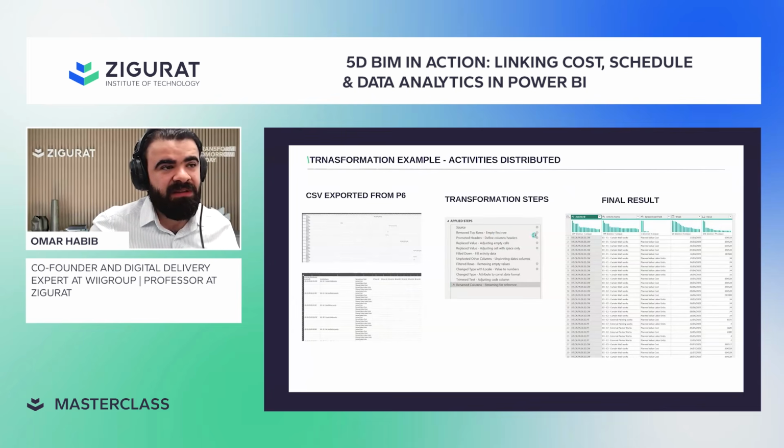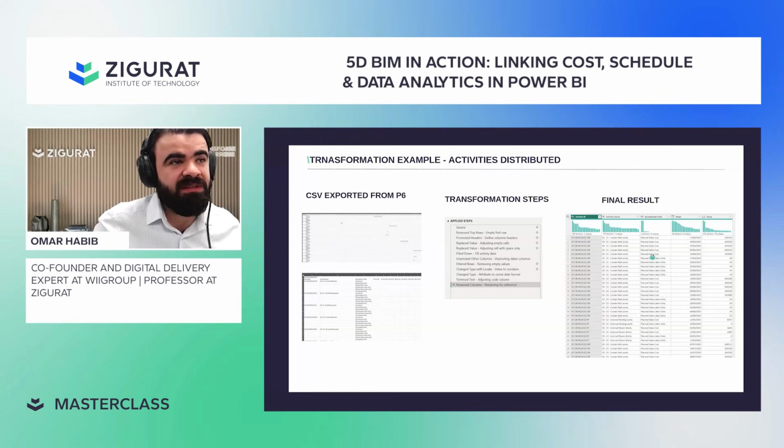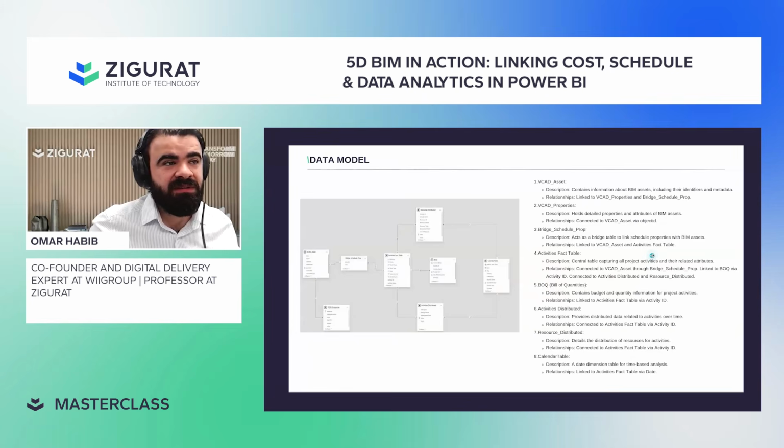We clear some empty data. We just adjust the empty cells. Sometimes you need to fill down the information. Here you see there are a lot of gaps, so you fill it down, then you convert it to a proper shape that the charts are going to read. All the charts inside Power BI read column-wise, so it has to be structured in columns. The information has to be vertically organized. Okay, this is a sample of the three processes we discussed.